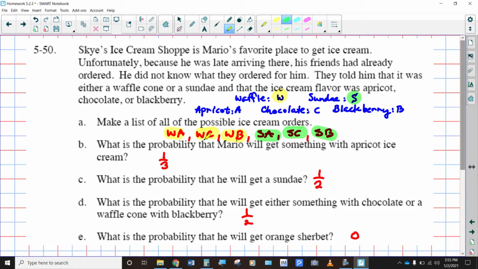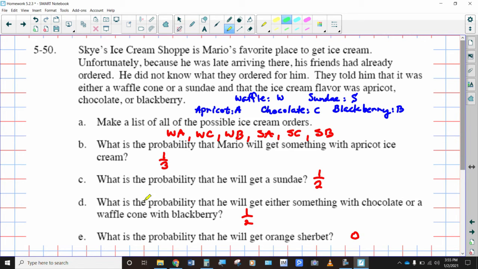What is the probability that Mario will get something with apricot? Well, there's one with apricot, and there's one. So 2 out of the 6, which is the same, 2/6 is equal to 1/3, and we would always write that in simplest form. What's the probability that he will get a sundae? Well, looks like we got 3 sundaes there, right? 1, 2, 3. So 3 out of 6 is the same as 1/2.